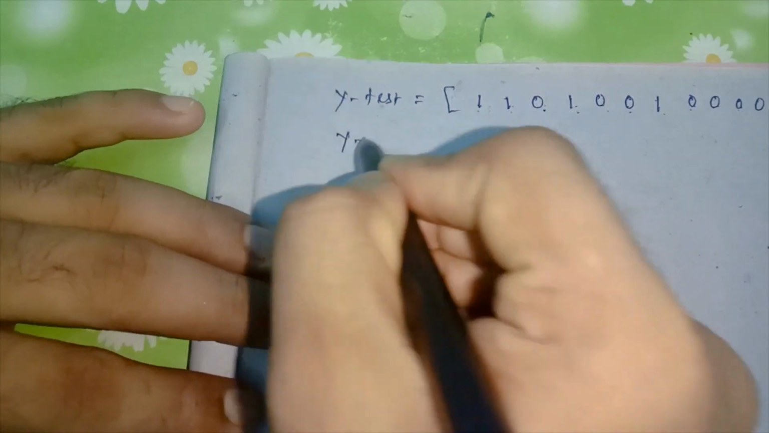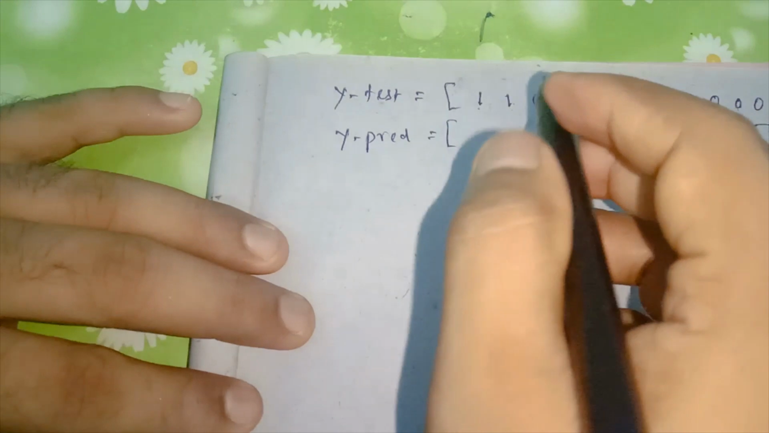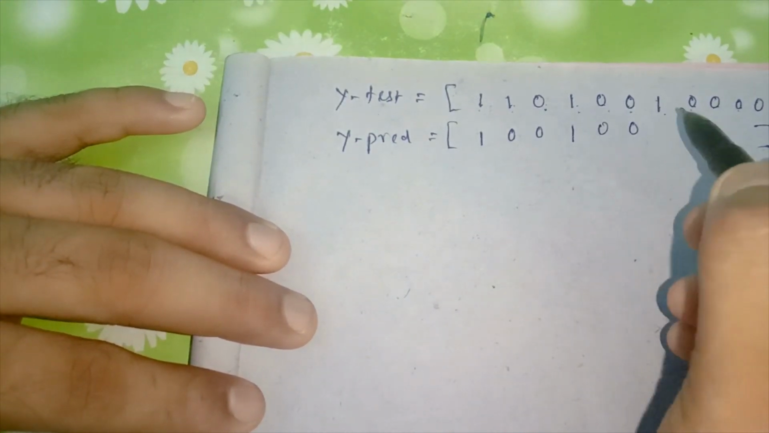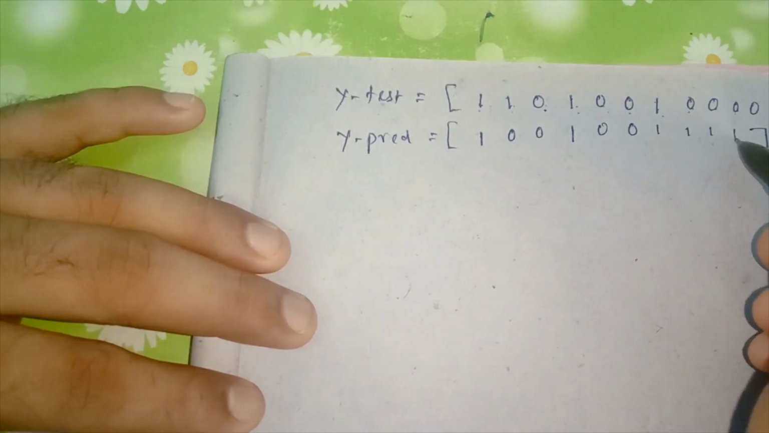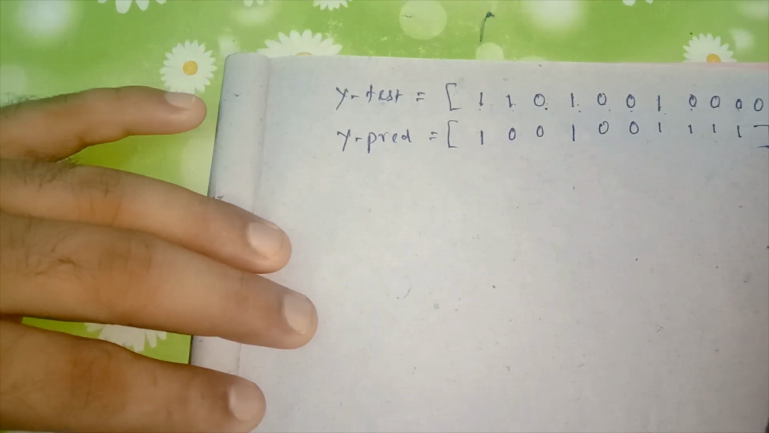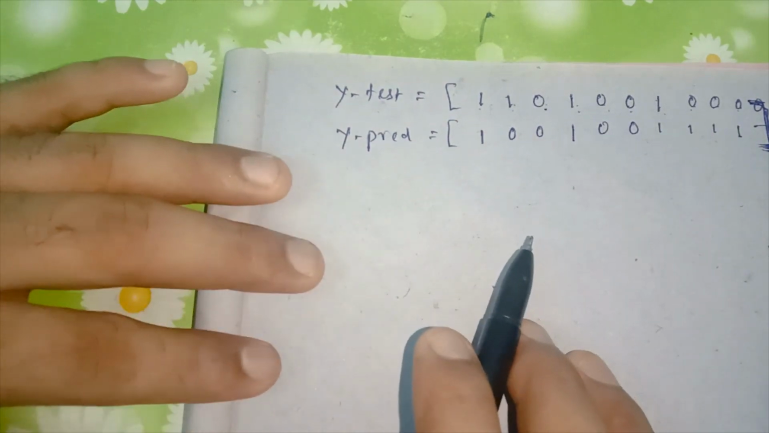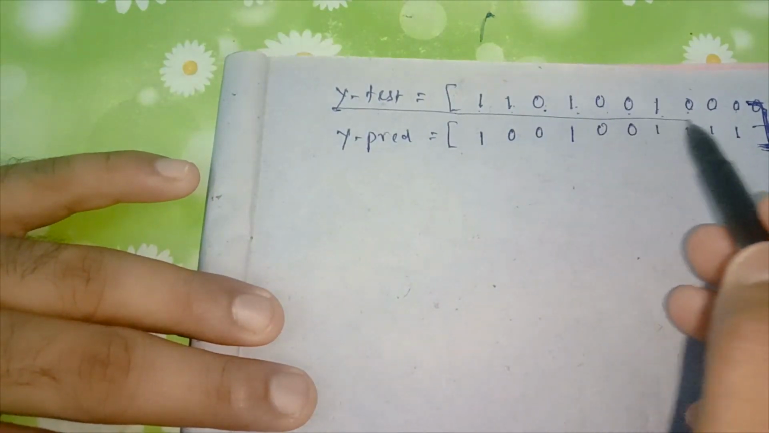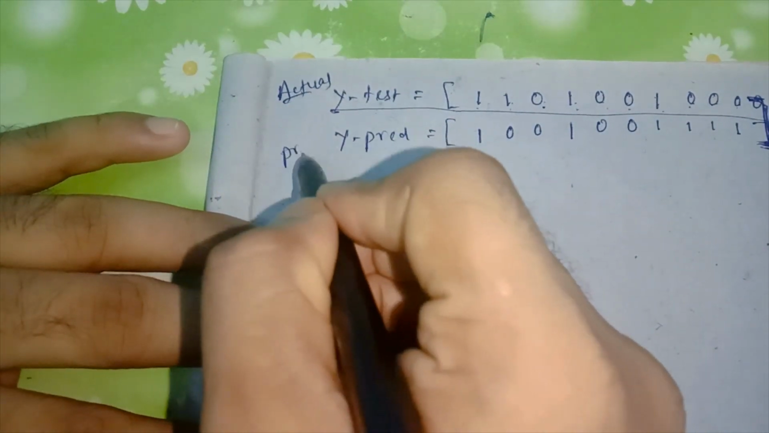Next, Y prediction. After prediction, what is the value? Let the prediction values be like this, with 1s, 0s and so on. Just consider these are two examples. So this Y prediction is the predicted value. These are the actual values. This is the predicted value.